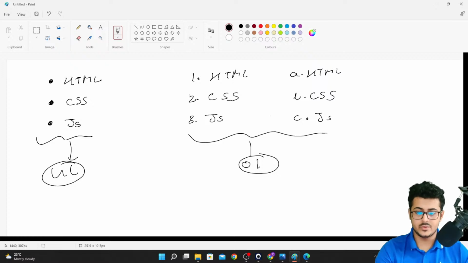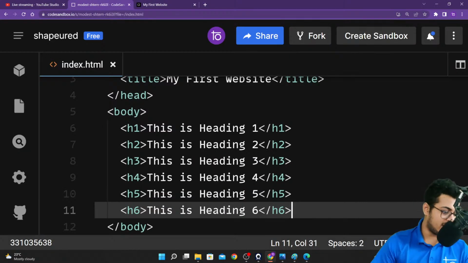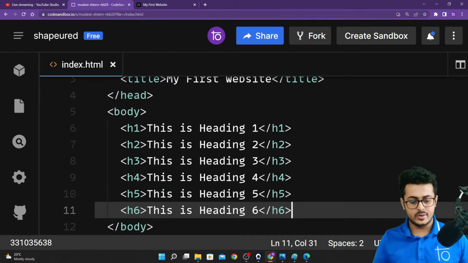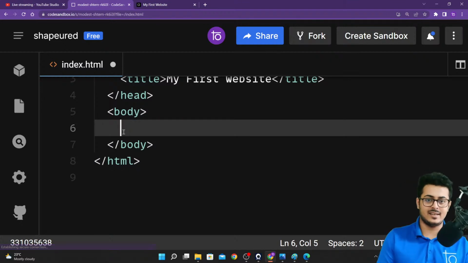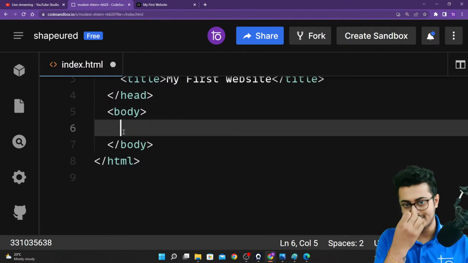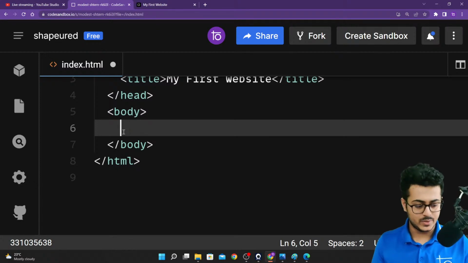Okay, so what we are going to do is we are first going to create an unordered list. Okay, so let's go back. If I go on a faster pace, then people will not be able to understand. I need to make sure that everybody is able to understand, guys. That is the reason why I'm not going on a faster pace. Otherwise, up till now, HTML would have been over. So I don't want to do that, because then I don't want to hear students saying that, sir, samajh nahi aa raha. I want to make sure that everybody is on the same page with me. Okay, so let's get started, guys.